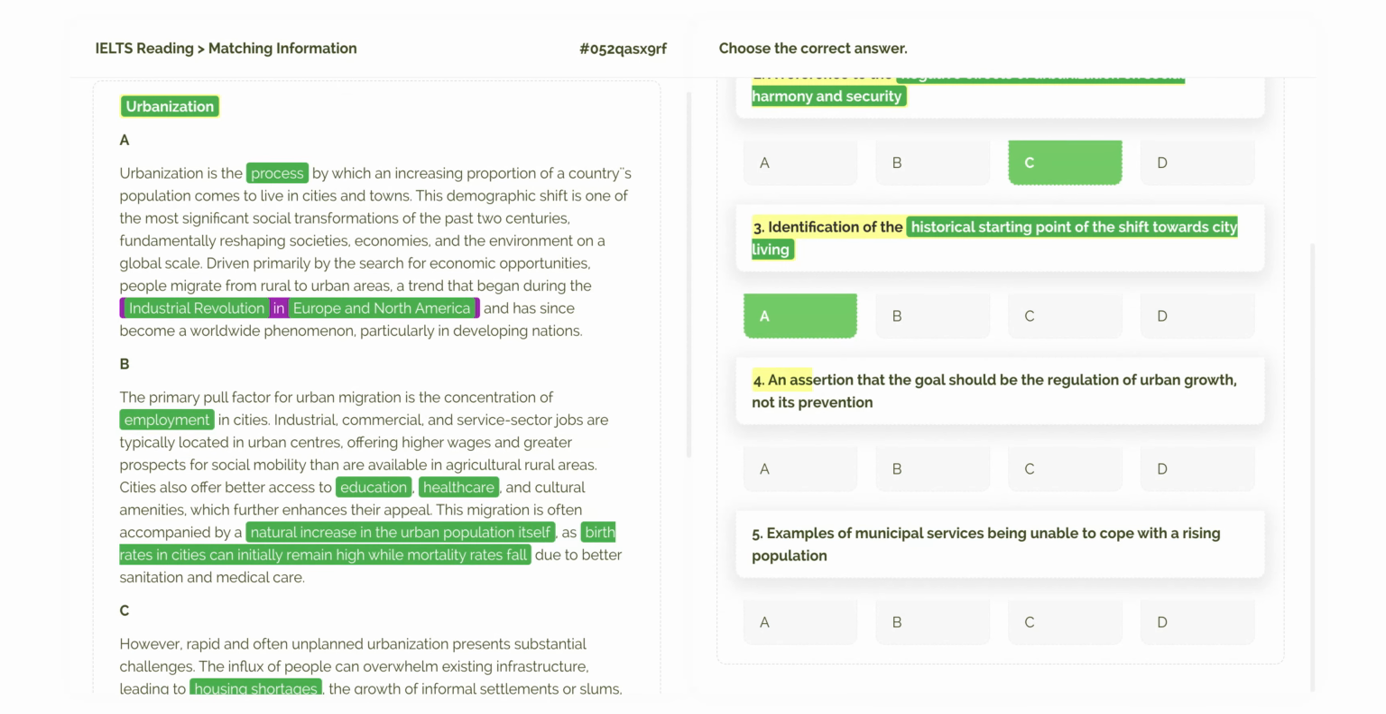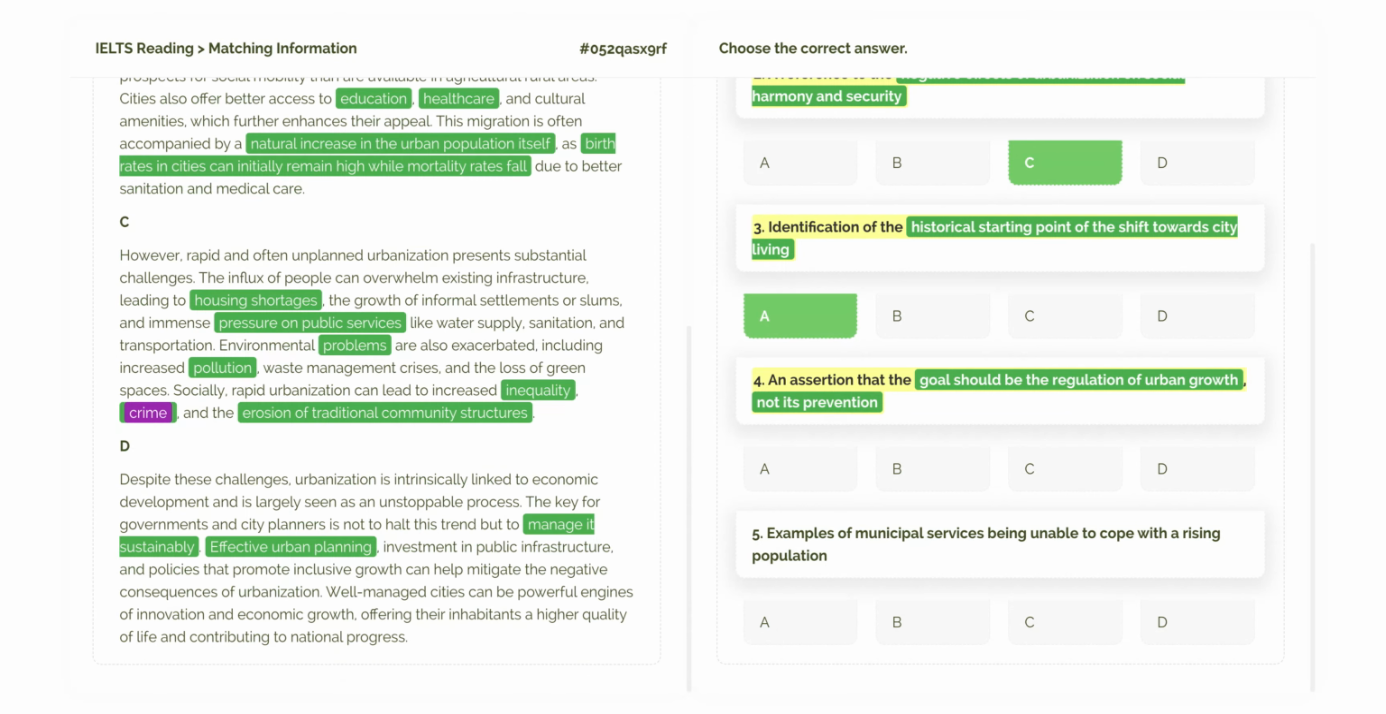An assertion that the goal should be the regulation of urban growth, not its prevention. Okay, question 4. We need to find a statement that the goal should be the regulation of urban growth, not its prevention. This sounds like a piece of advice or a conclusion about what should be done. Our paragraph map suggests that paragraph D deals with managing urbanization and offers solutions. Let's check there. The final answer is D.